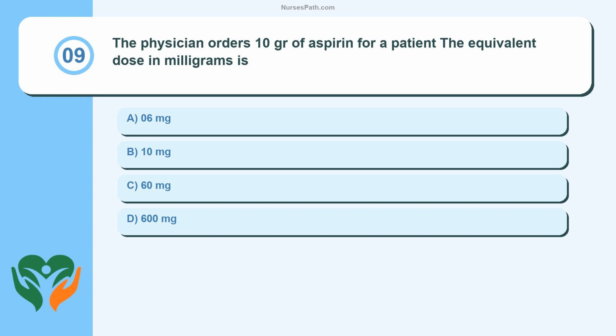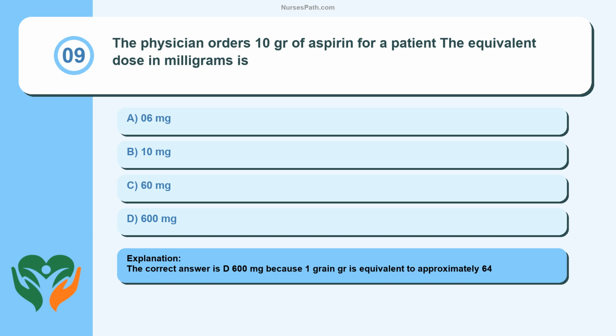Question 9. The physician orders 10 gr of aspirin for a patient. The equivalent dose in milligrams is: A. 0.6 mg. B. 10 mg. C. 60 mg. D. 600 mg. The correct answer is D, 600 mg, because 1 grain (gr) is equivalent to approximately 64.